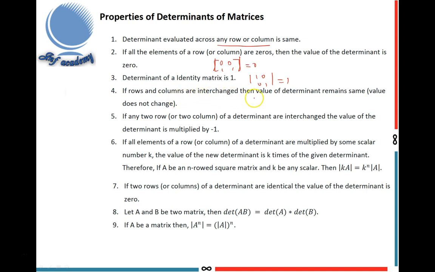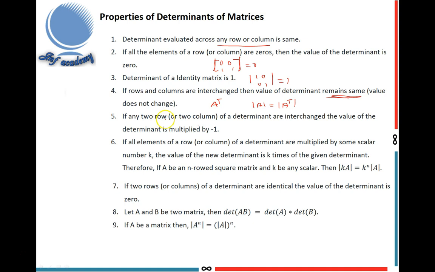If rows and columns are interchanged, then the value of the determinant remains the same. When rows and columns are interchanged, we get the matrix A transpose. The fourth property says determinant of A equals determinant of A transpose. Remains same means the value does not change.